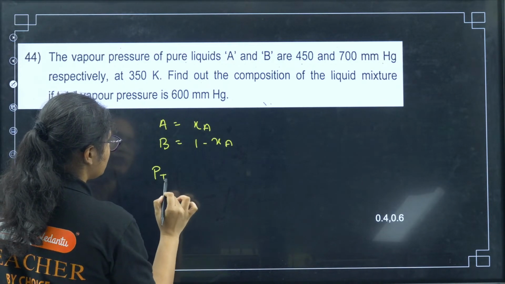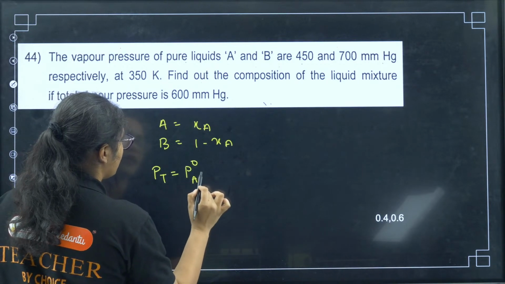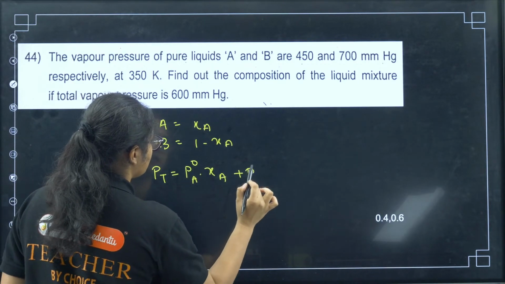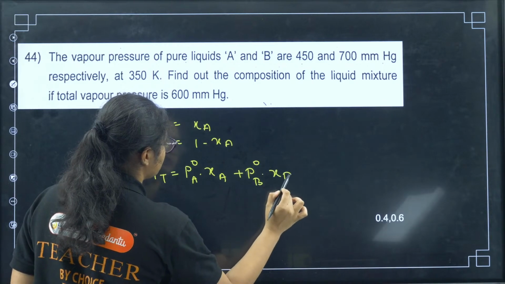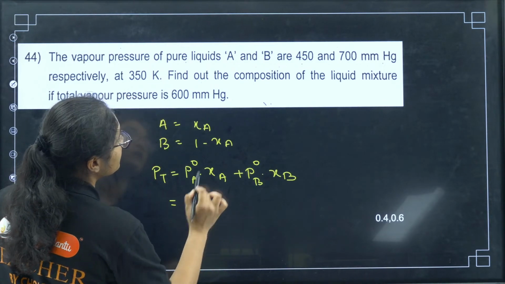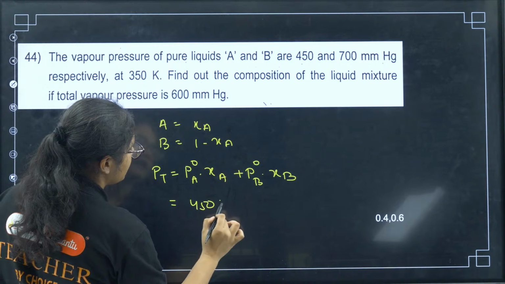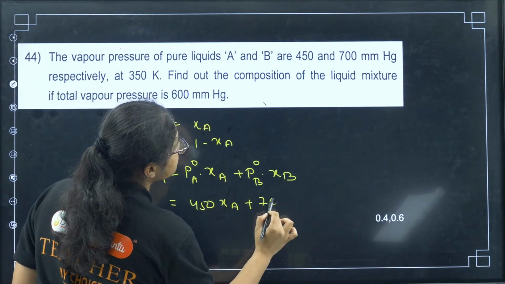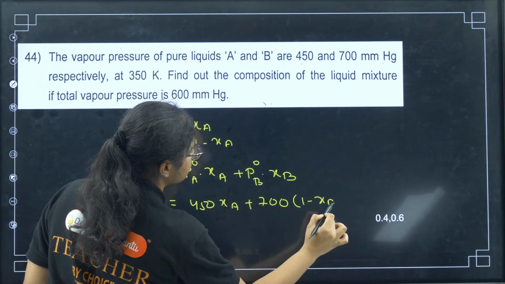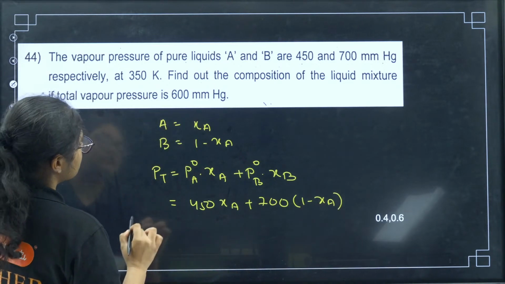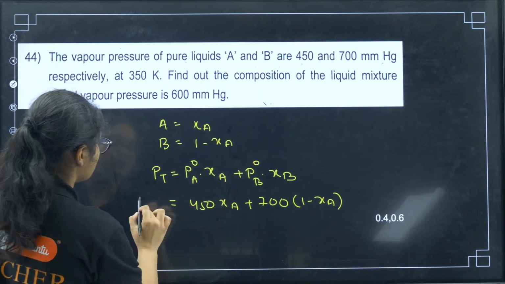P total equals P naught A XA plus P naught B XB. So P naught A is 450 into XA, and then I have 700 into 1 minus XA, and this is equal to 600.